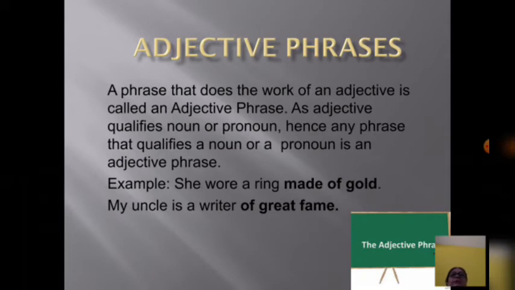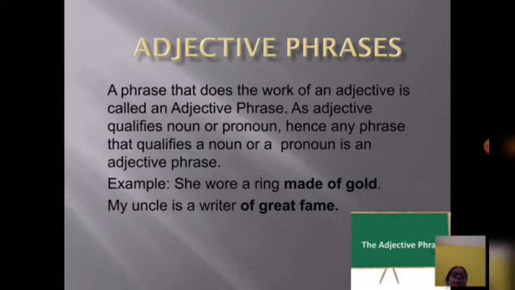Now come to the next, adjective phrases. A phrase that does the work of an adjective is called an adjective phrase. As an adjective qualifies a noun or pronoun, any phrase that qualifies a noun or a pronoun is an adjective phrase. For example, she wore a ring made of gold. Next example, my uncle is a writer of great fame. Now, in these two sentences, "made of gold" and "of great fame" are phrases.